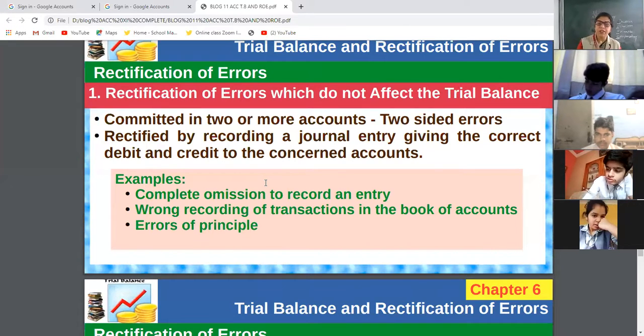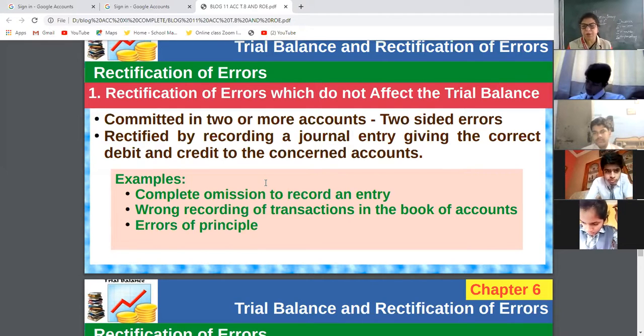So rectification of errors is of various types. First, those which do not affect the trial balance. Then it is difficult to find out because the trial balance total is matched, but still there is some mistake in the books. So committed in two or more accounts, this is known as two-sided errors. See, the errors are generally of three types: one-sided, two-sided, multiple.